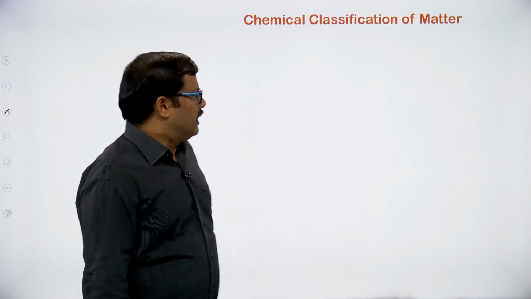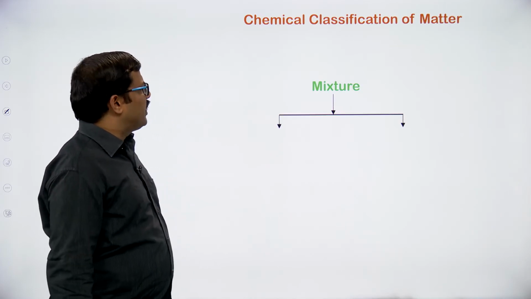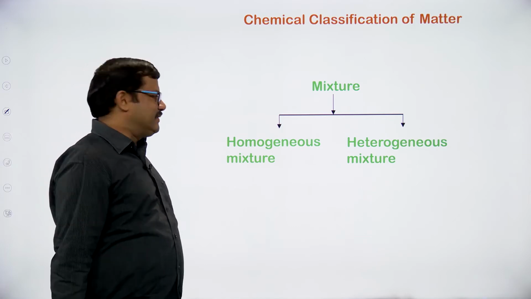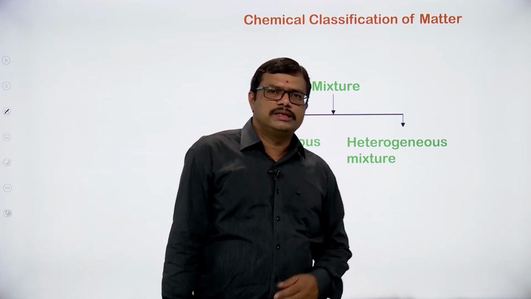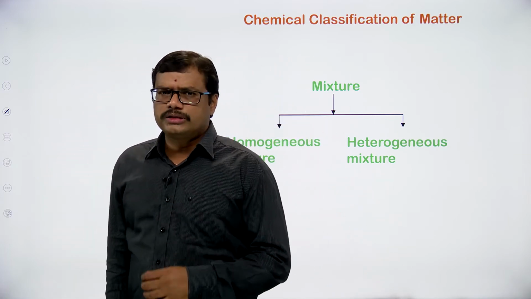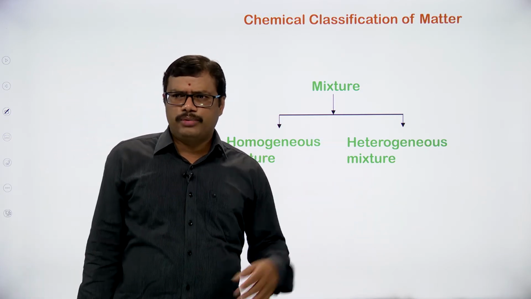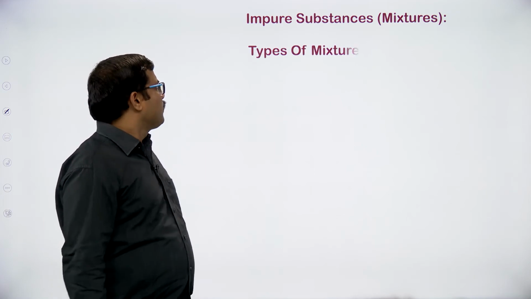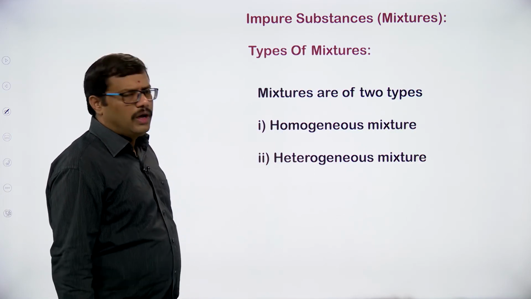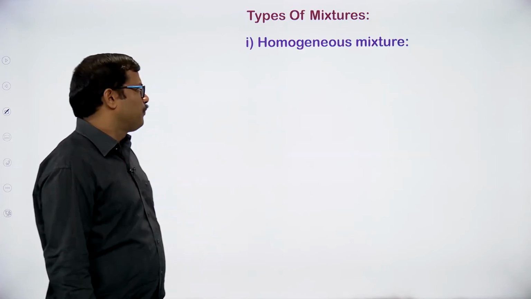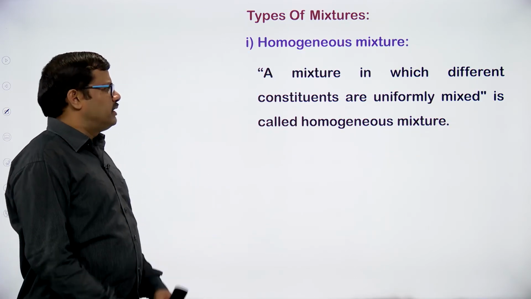Let us see the different classifications of mixtures. Mixtures are further classified into homogeneous and heterogeneous. What are homogeneous mixtures and what are heterogeneous mixtures? Through the discussion we will come across some more examples. So we have two types of mixtures, homogeneous mixture as well as heterogeneous mixture. Let us discuss homogeneous mixture.